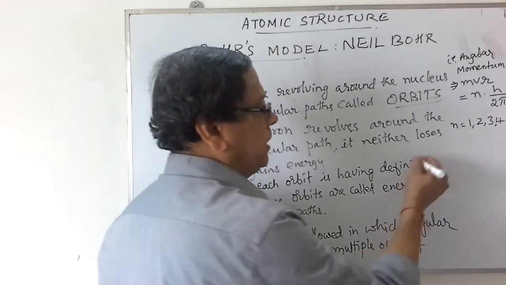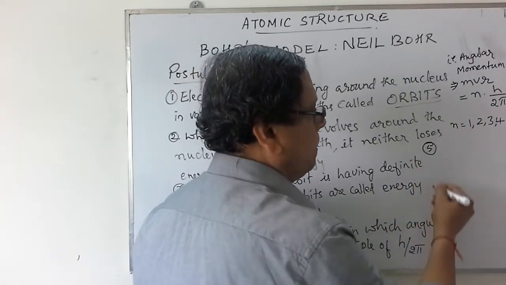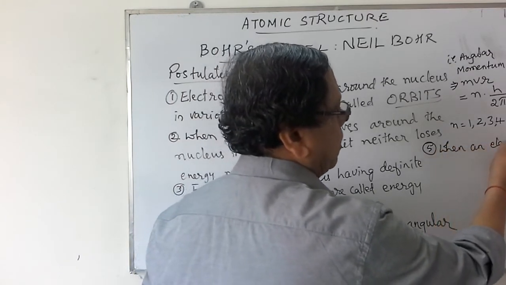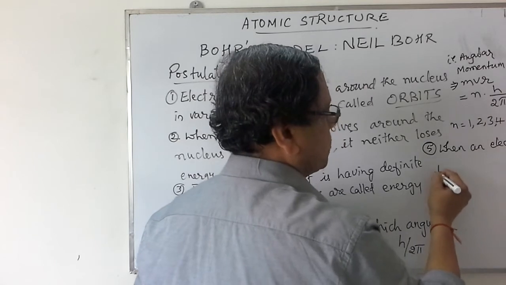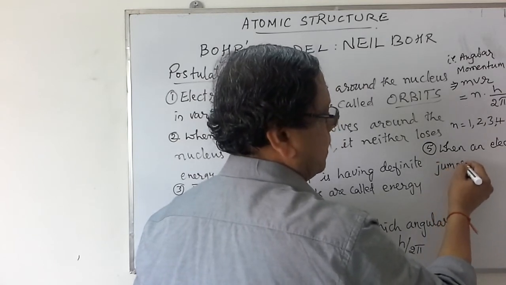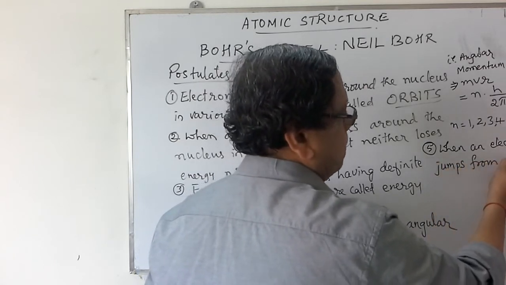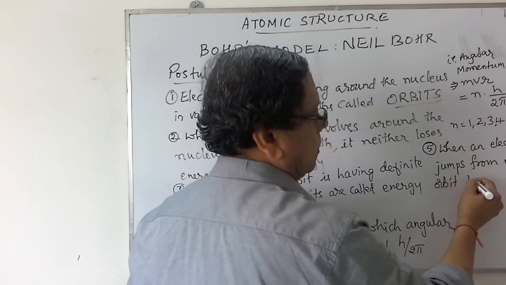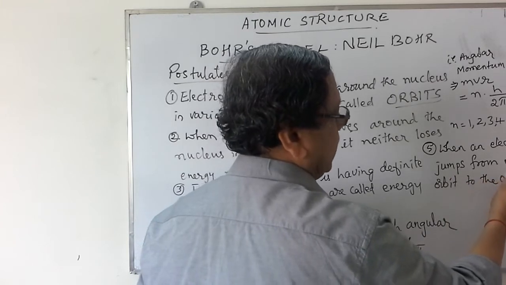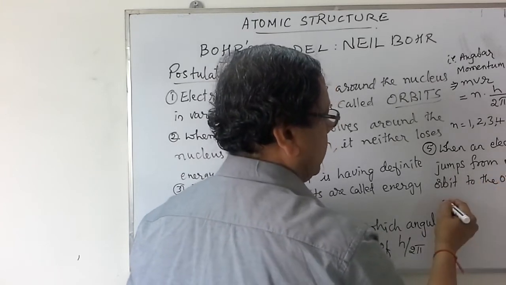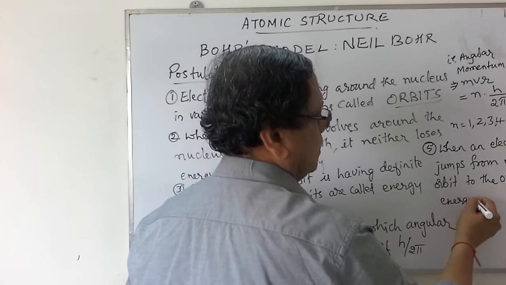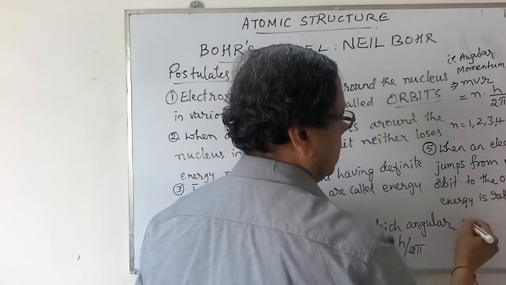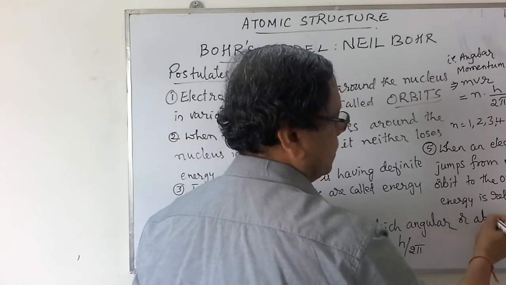The next postulate is, when an electron jumps from one orbit to the other, energy is released or absorbed.